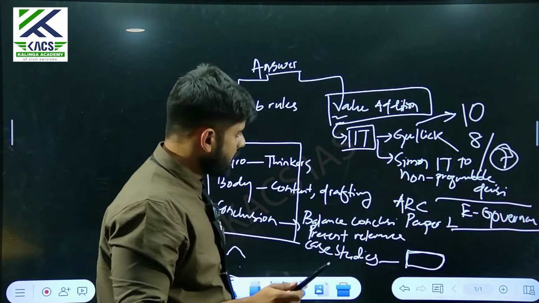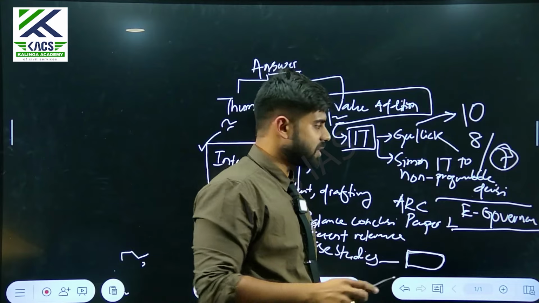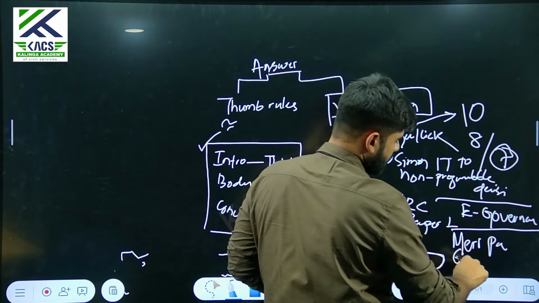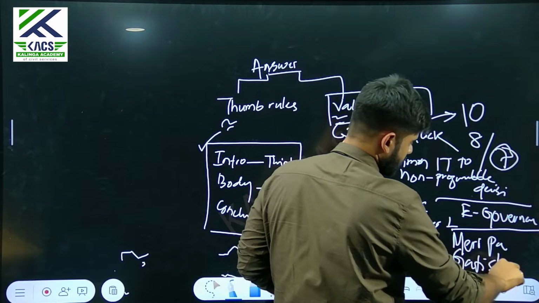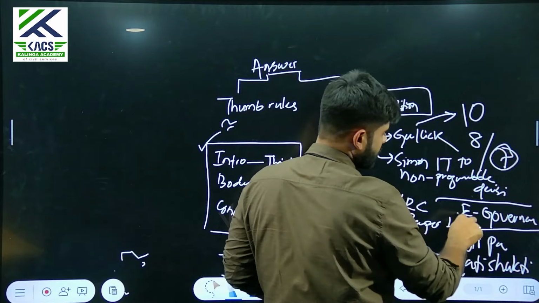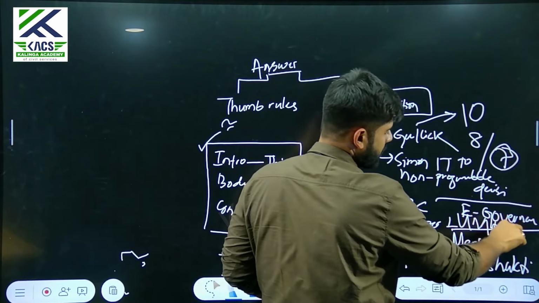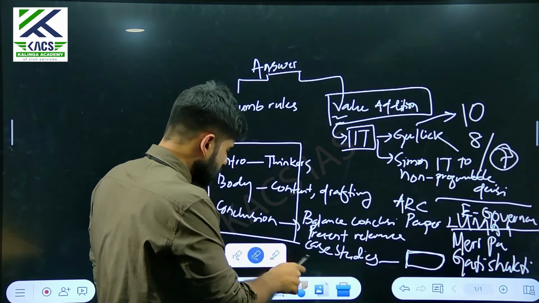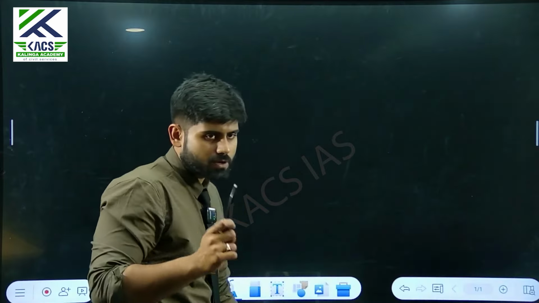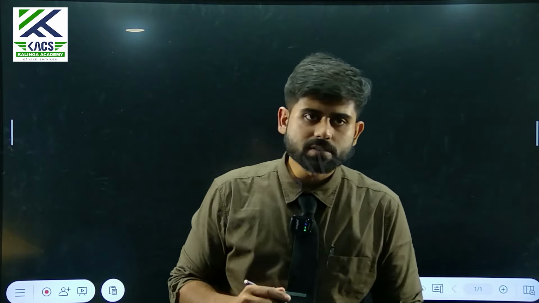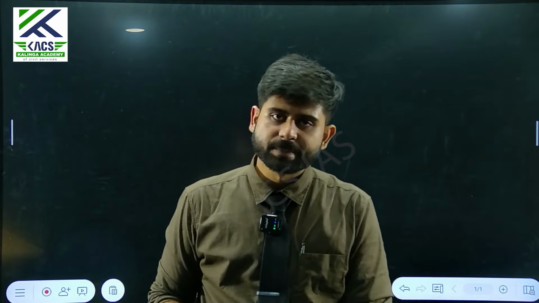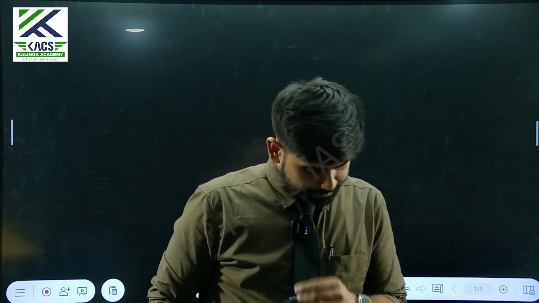But if instead of e-governance we write Meri Panchayat app, Gati Shakti, Umang, or the CoWIN app where we register for the COVID vaccination, that is how we can fetch that extra mark. Because writing present relevance is not only writing standard classical examples that you know, but you are supposed to write something new and interesting, right?